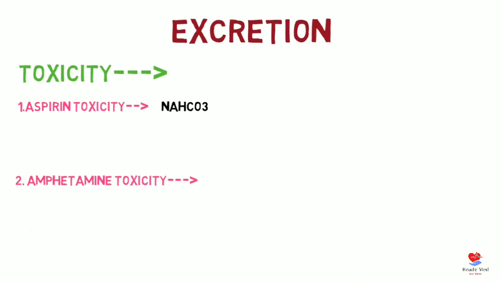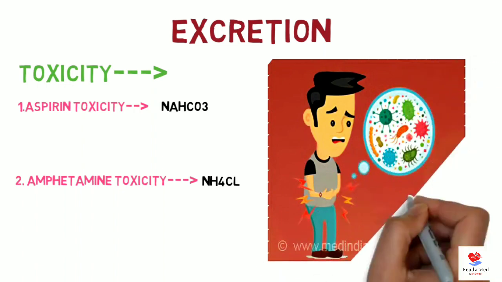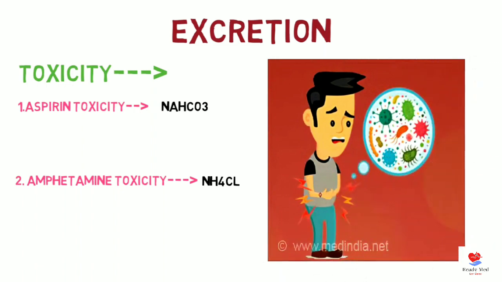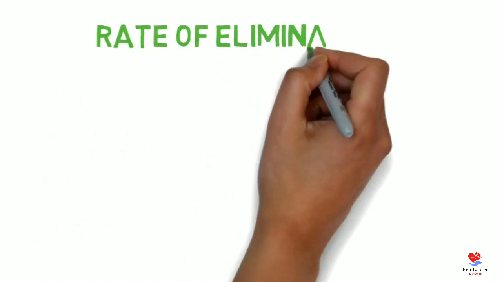Now we have basic drug toxicity, like the drug amphetamine. In this case, we will try to make the medium acidic for easy removal of the amphetamine. For this, we can give a compound like NH4Cl, which is an acidic compound that will allow easy removal of amphetamines.